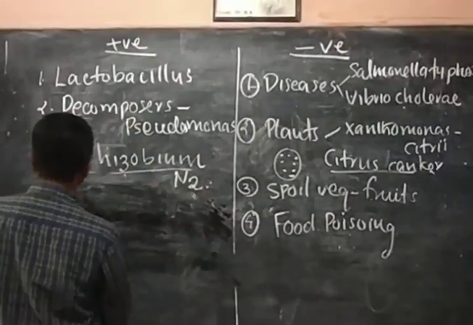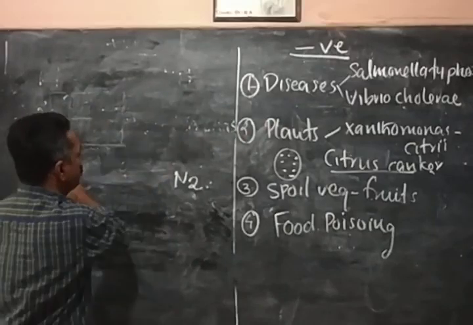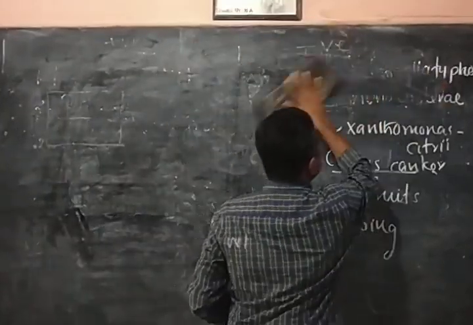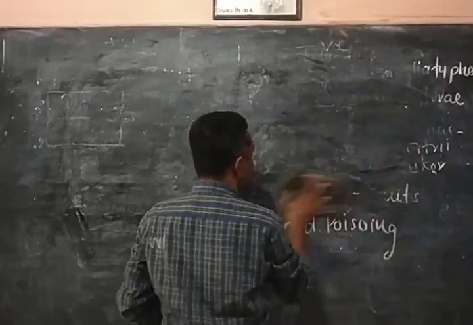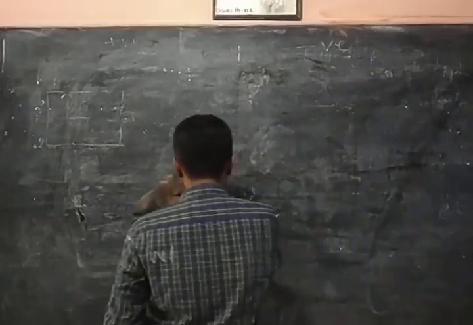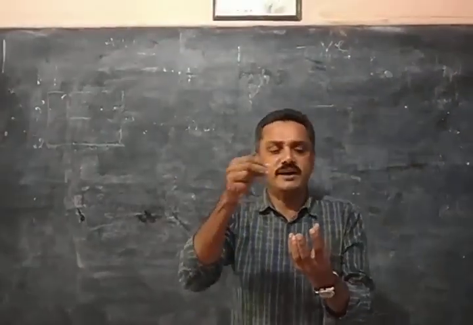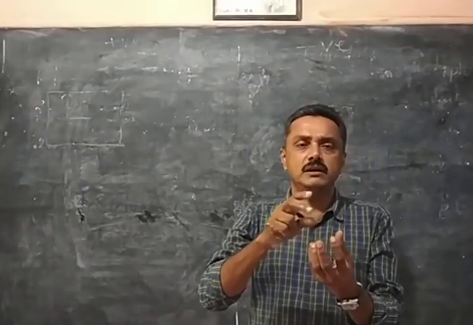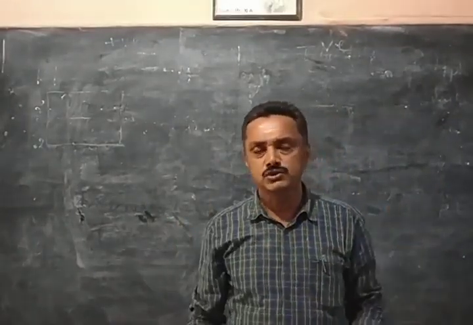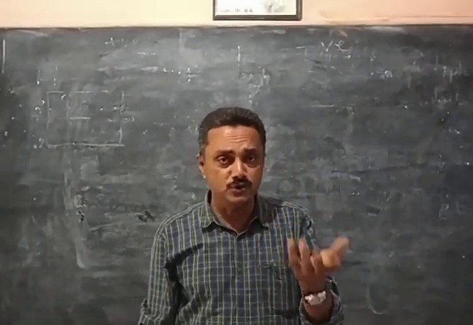Then one small topic is remaining. How do bacteria reproduce? What is the type of reproduction in bacteria? Bacteria are prokaryotic organisms, so they multiply very fast. You know that very simply. If you put a little amount of lactobacillus bacteria in milk, within 5 or 10 hours they will multiply very fast. So bacteria are prokaryotic organisms, reproducing very fast.